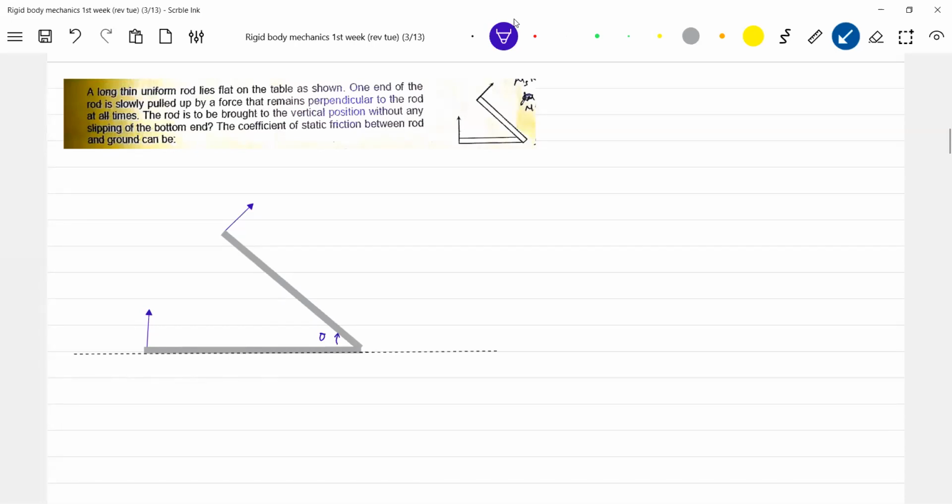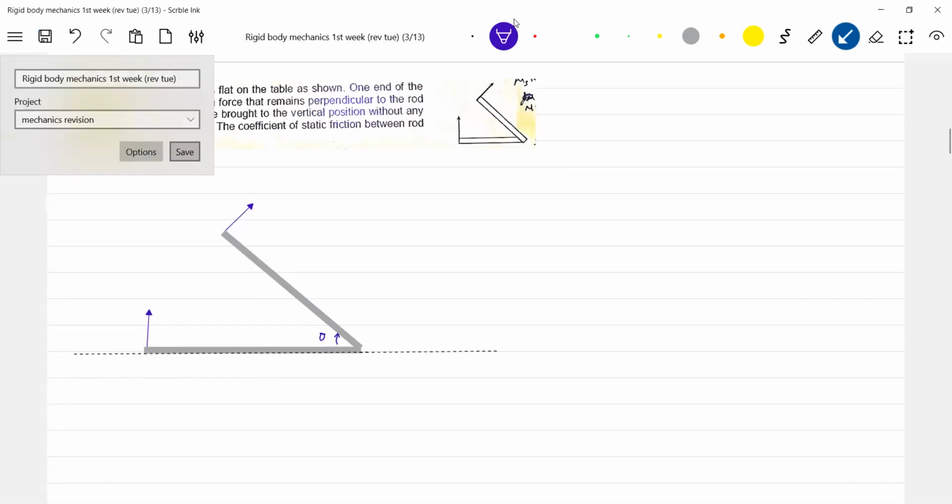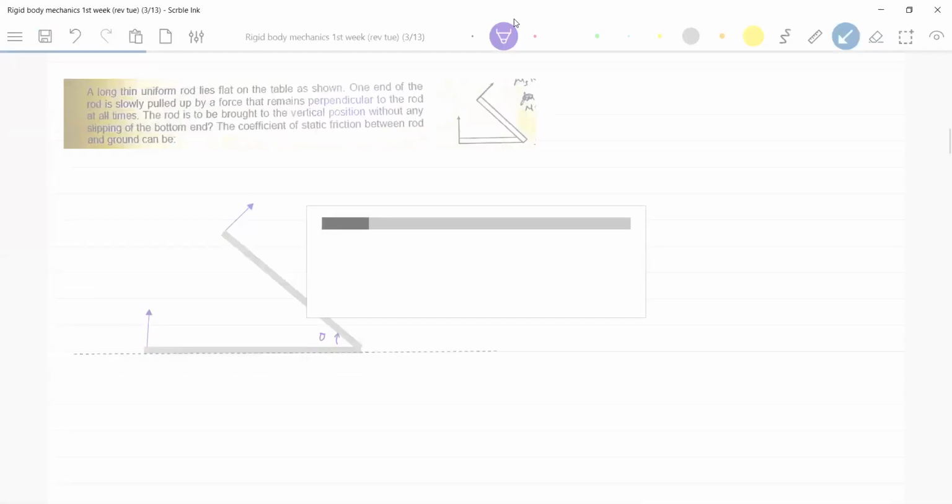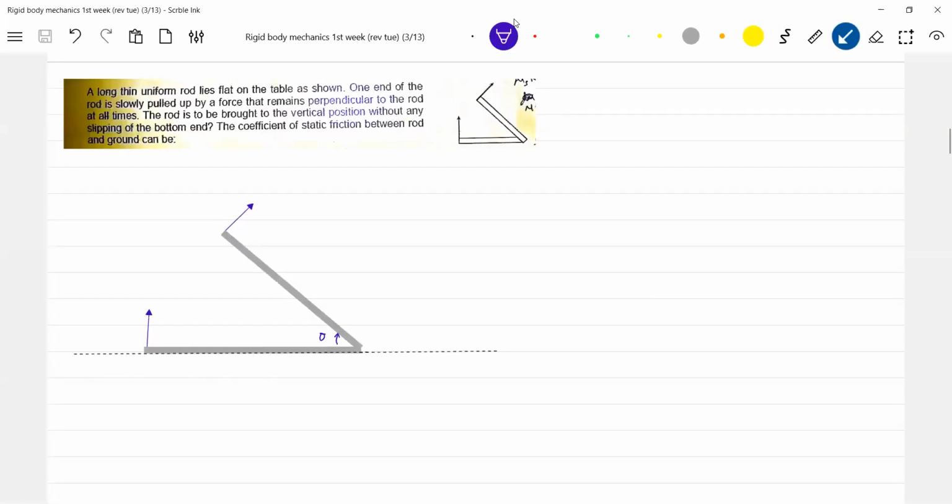Questions like this we find a little bit difficult. Anything with pulley or cylinder, a rotating one, similar to laws of motion, we can manage. But something like a rod being rotated, lifted. Okay, I'll get the picture.